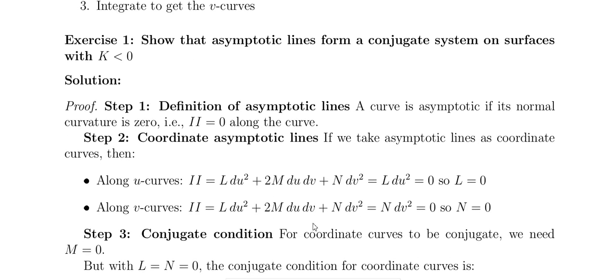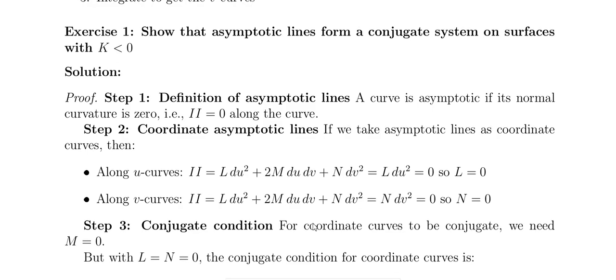Show that asymptotic lines form a conjugate system on a surface with Gaussian curvature less than 0. So what is the definition of asymptotic lines? A curve is asymptotic if its normal curvature is 0.